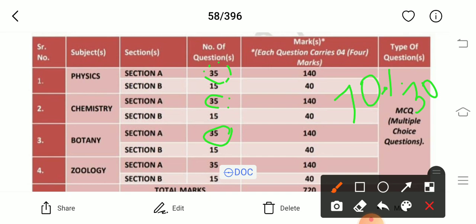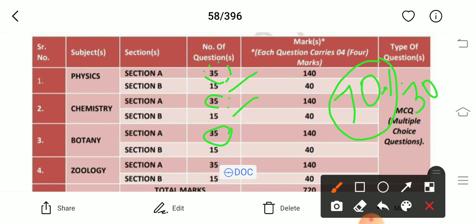But the section A's of every subject contain questions from this 70% syllabus only. The NTA will not give section A questions from the deleted syllabus. That is the main thing which you have to remember. Hence for all section A's, if you read that 70% syllabus of physics, chemistry, botany and zoology, that is enough. Then what about section B questions?